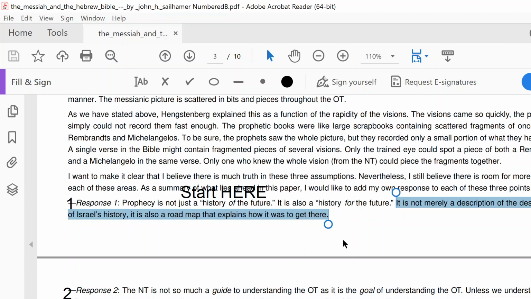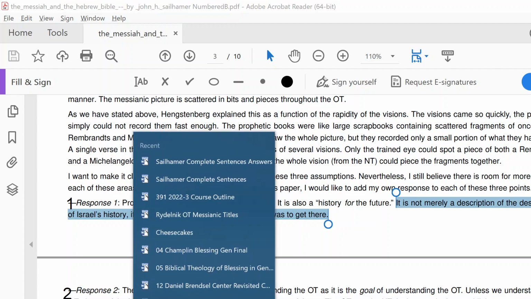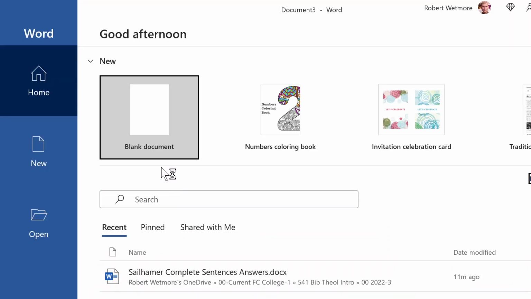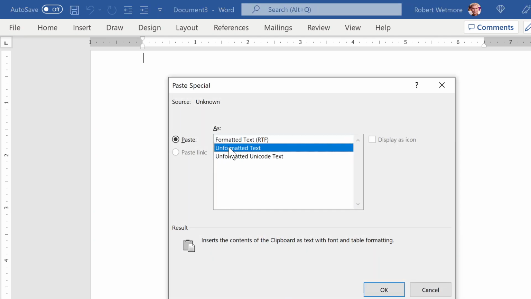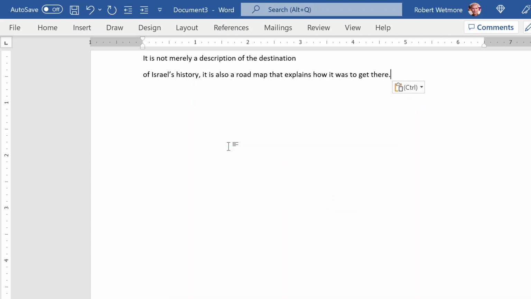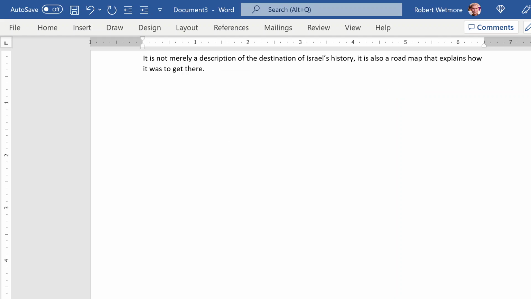and copy it. Then you're going to start a fresh document. And you're just going to do Control-Alt-V and do unformatted and paste it in there. Now, I want you to make it all one continuous sentence, and so if you have to, there's always going to be the problem of it being separated because that's the way it is. And I want you to always number every one of these. If you don't number them, I won't mark it. I can't mark it if it isn't numbered. All right, so there you go.